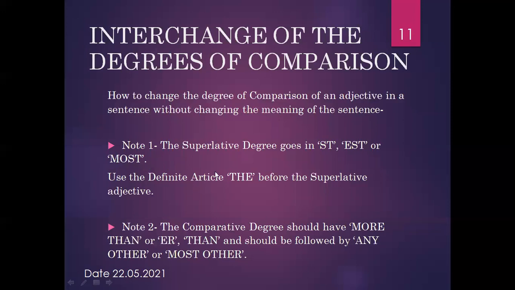So use the definite article the before the superlative adjective. Note number 2, the comparative degree should have more than or ER than and should be followed by any other or most other. So these are the rules for interchange of the degree of comparison.